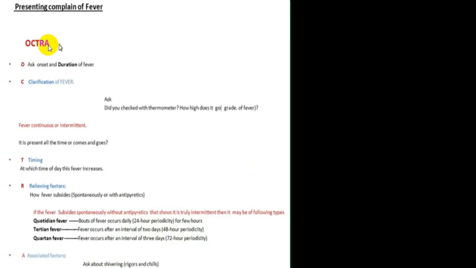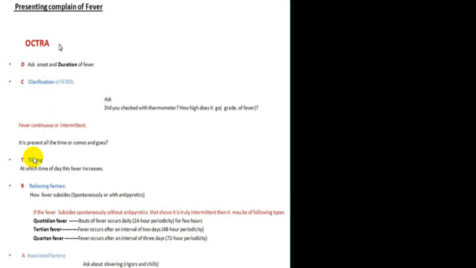There is one pattern which some persons follow, we call OCTRA. OCTRA means: O is for origin, that is onset and duration. C is for classification of fever, meaning you try to find out which type of fever it is.